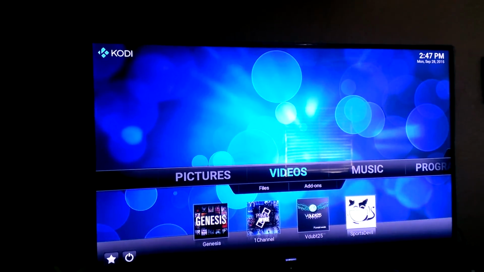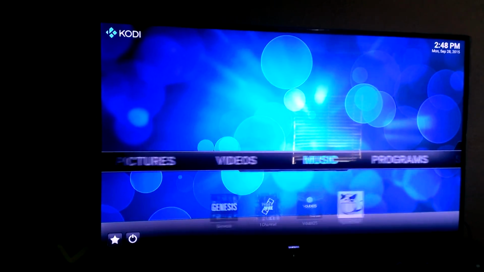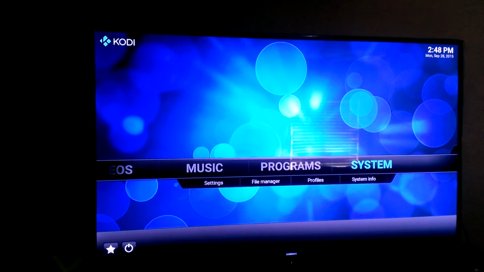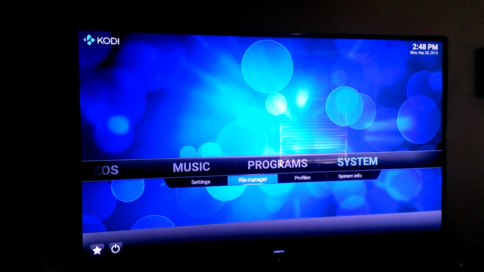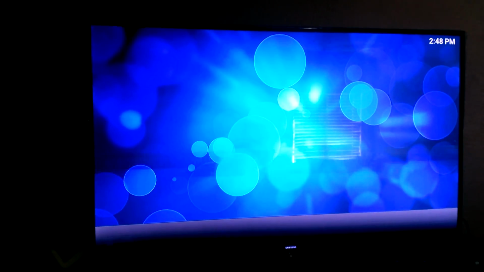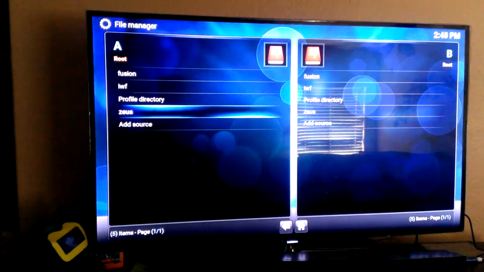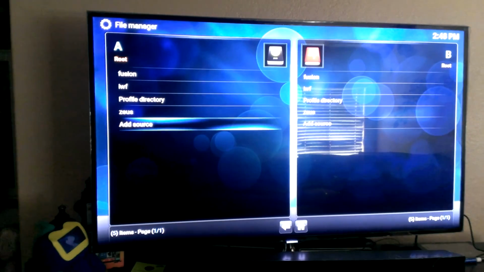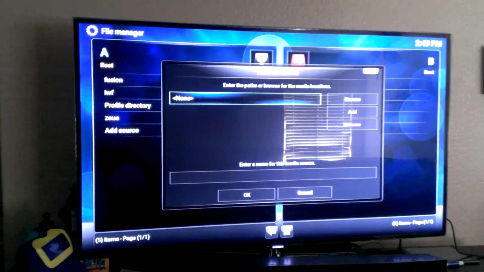The first thing we want to do is scroll all the way over to the right down here in Systems. If you see down here, there's a submenu called File Manager. In File Manager, you're going to click on that, then scroll all the way down to where it says Add Source. Here in Add Source, this window is going to pop up.